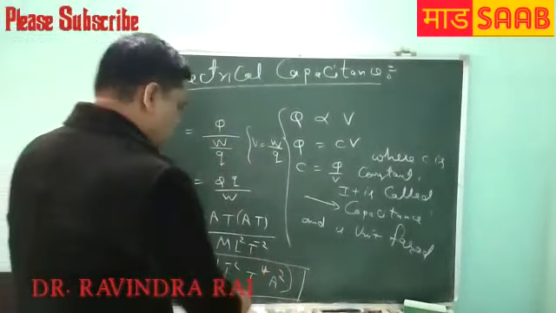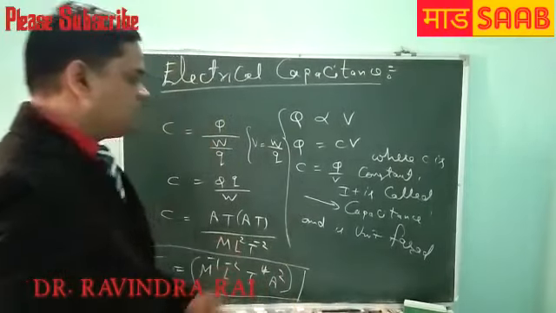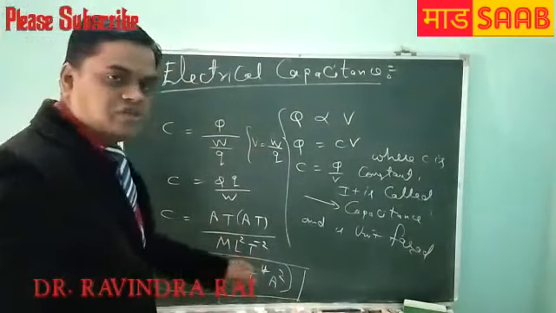The third concept is the dimensions and units using the dimension formula.